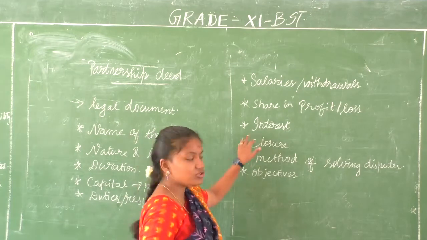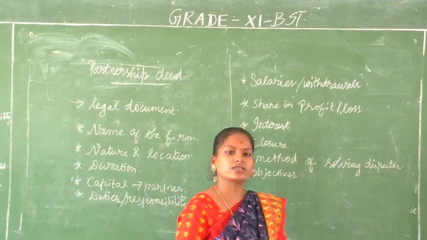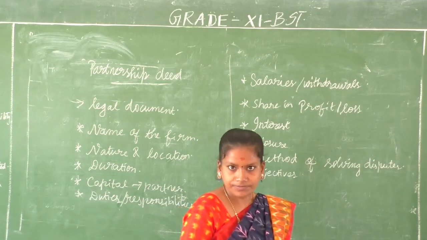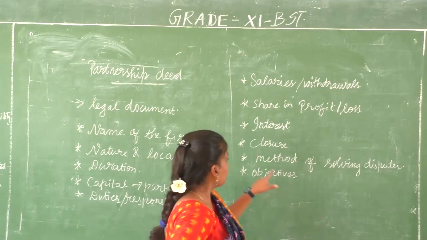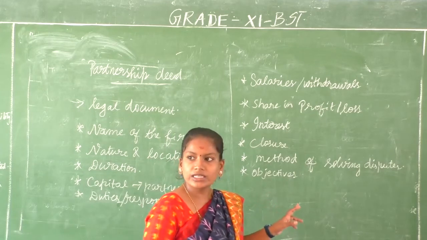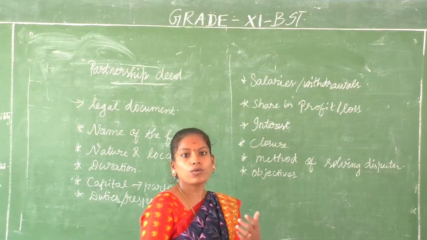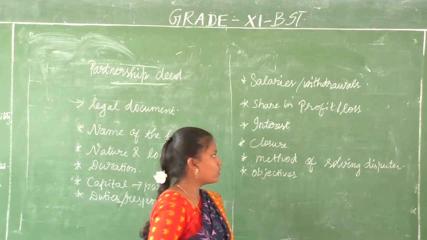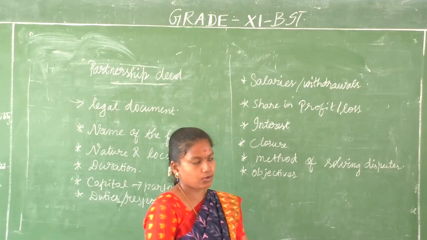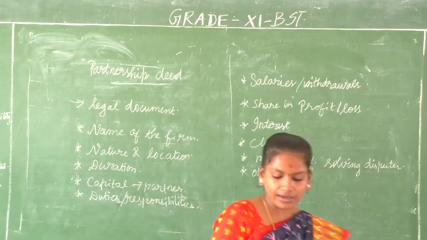And then we have interest rates. What will be the interest rates for the capital as well as drawings? When you have invested some capital, of course you will be getting some interest. And when you have drawn some money, then you will have to pay the interest for that. And then the closure, when you are going to dissolve your business, what would be the conditions for the closure? Then comes the method of solving disputes, which means if you have a problem, who will be the final deciding authority?